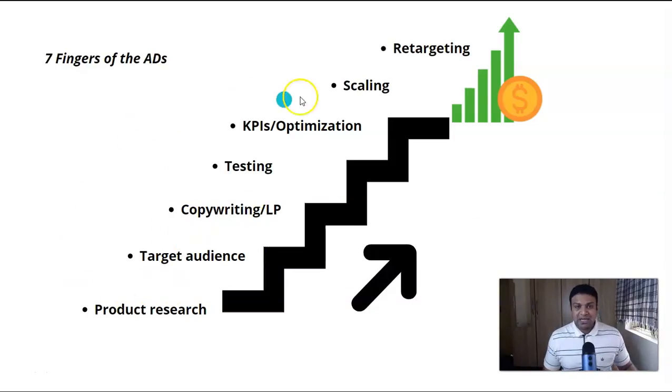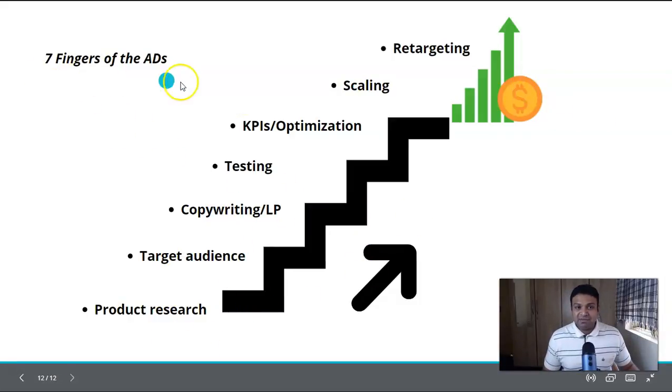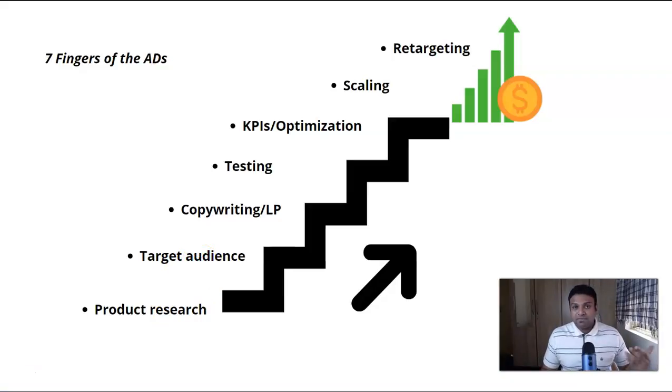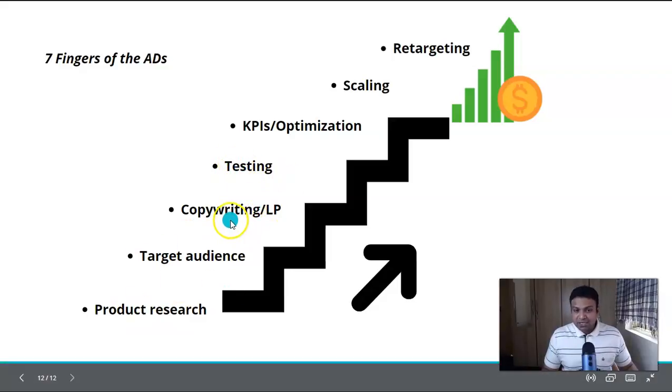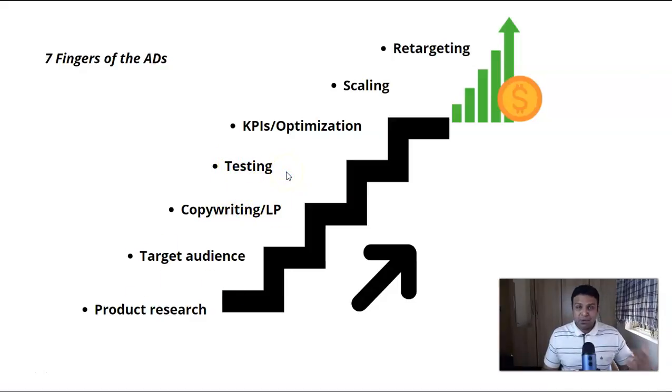If you want to understand affiliate marketing promoted with paid ads, you have to understand the 7 stages of ads. For example, guys, when you start promoting an affiliate offer, you do the product research. Then you do the target audience research, because you should know the product and you should also know the keywords, the interests, and the behavior of this target audience. Then you create a landing page and write the copy. Everything begins from here. So now, whatever you did here, you're going to run the test campaign.